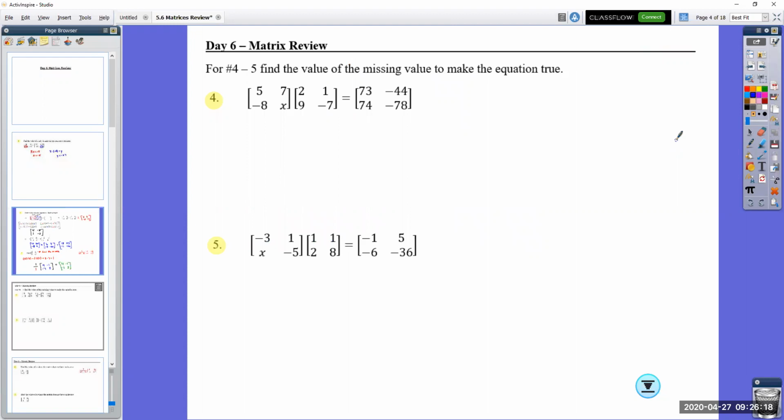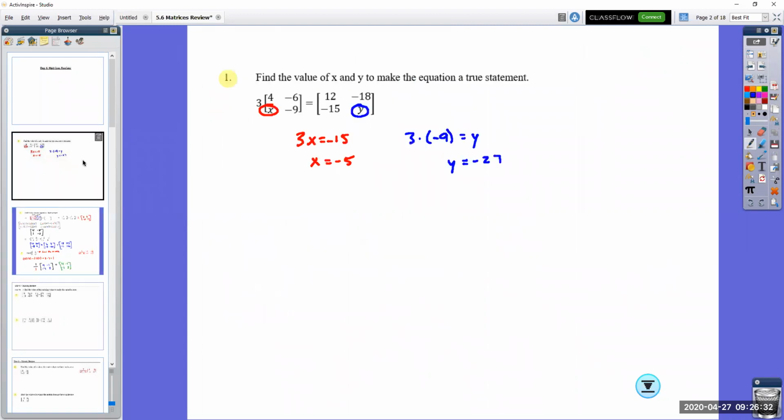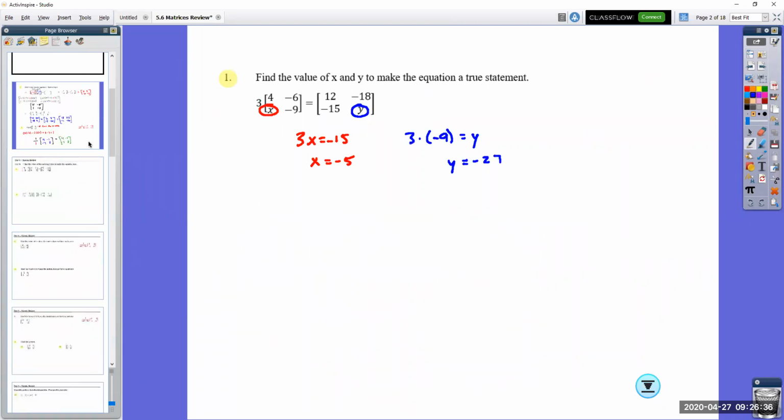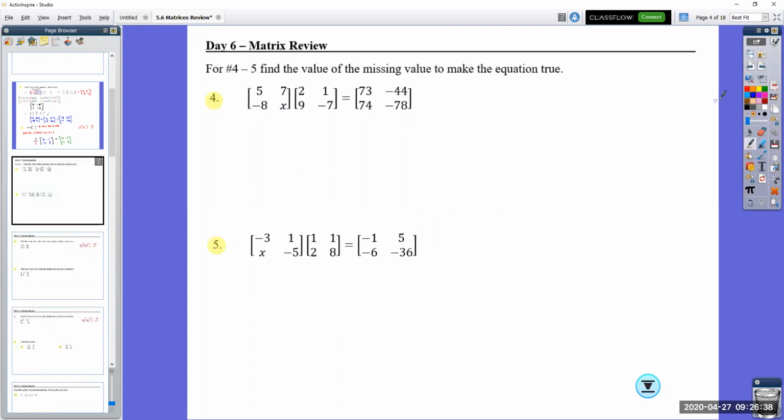For numbers 4 and 5, find the value of the missing variable to make the equation true. Now this is different. Questions 4 and 5 are different from what we did on the warm-up. On the warm-up, we were multiplying, but it was by a scalar. Now we have to remember rows by columns. We did some of this together on day 4.